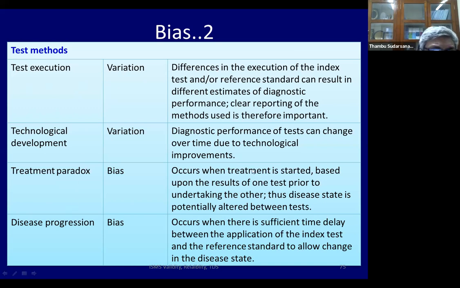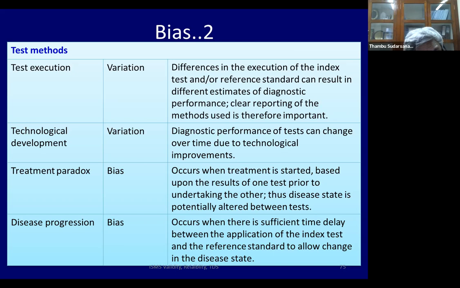Now, let us say the PCR is done 5 years ago. Even let us say the RT-PCR test for TB was developed 10 years ago. Maybe India is using the generation 1 PCR test. But over 10 years now, the PCR test has become better by itself. So that's a technological development. So now we may not get the same result as somebody got 10 years ago using the older method. So there is a problem with the same gold standard, but that itself has technically improved.